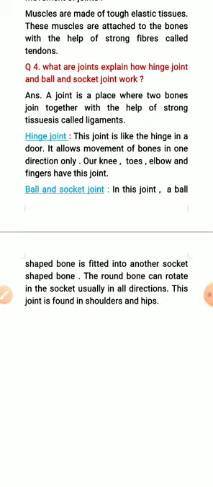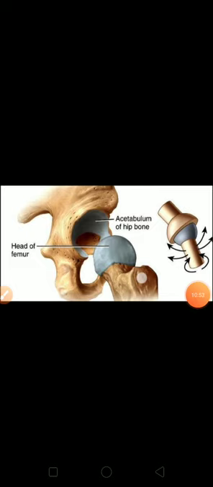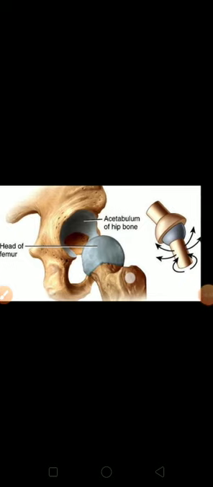Now we come to the next one, that is ball and socket joint. Children, just remember I had explained this to you with a picture also. In this joint, a ball shaped bone is fitted into another socket shaped bone. Look here, children.